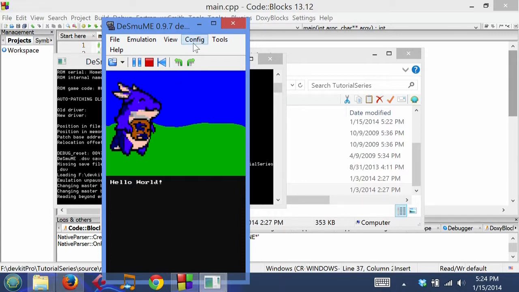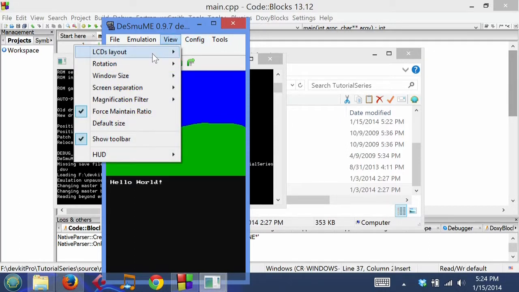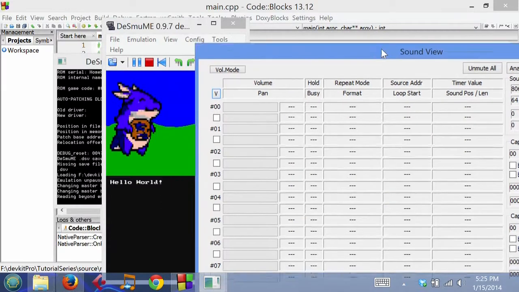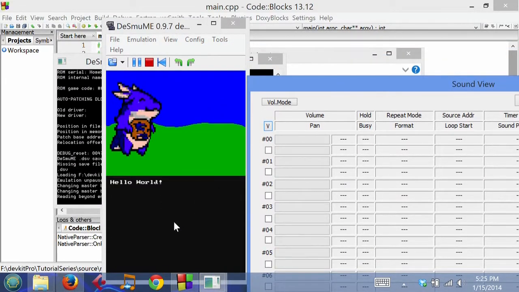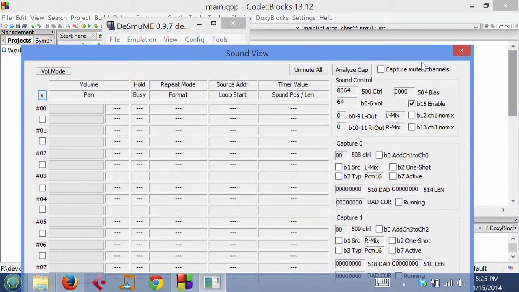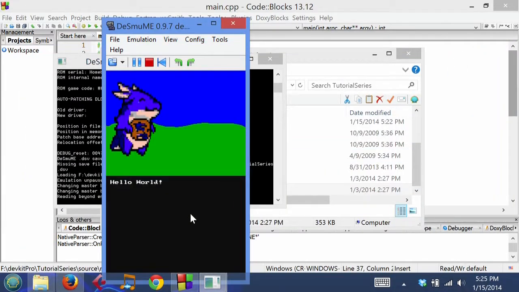I cannot hear it because I do not hear any sound when I am recording these tutorials, but if I go to Tools, and View Sound State, I can see that there's audio coming through. That is good. So that means that it's probably working. I don't know for certain, but it sounds like it's working. So I'm happy about that.